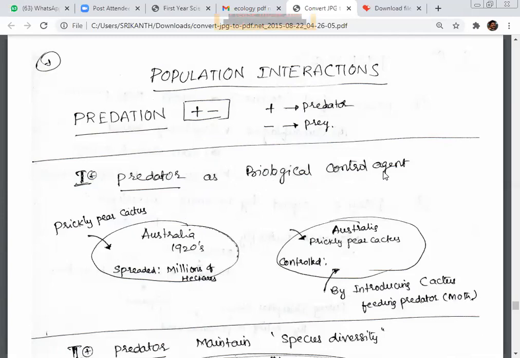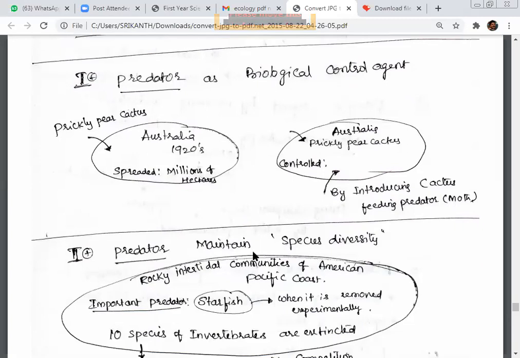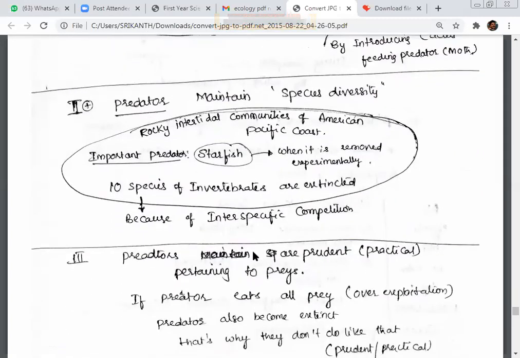Predator as a biological control agent. We have an example: in Australia in the 1920s, the prickly pear cactus was introduced and spread over millions of hectares. To control it, the cactus-feeding predator moth was introduced. So what we can understand is that the presence of a predator regulates the prey population. Predator as a biological control agent.